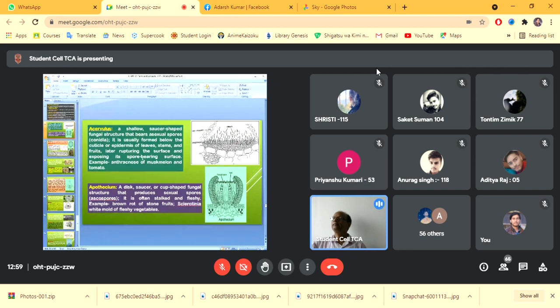You can distinguish these structures on the basis of sexual or asexual reproduction. So an acervulus is formed through the process of asexual reproduction, and they contain asexual spores. But in the case of apothecium, they are formed through the process of sexual reproduction, and they contain sexual spores.